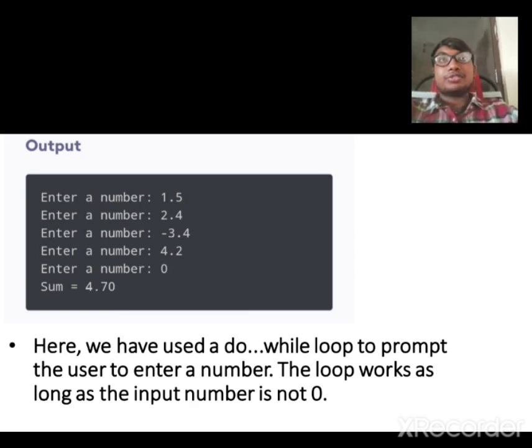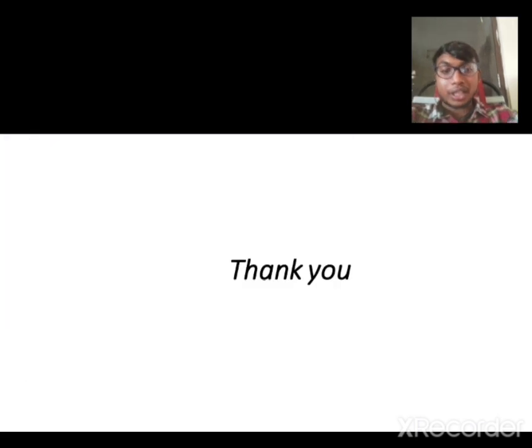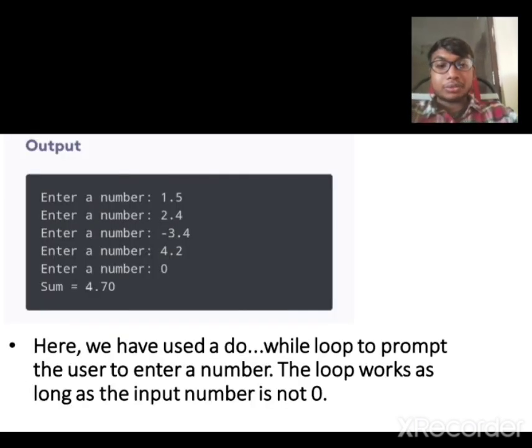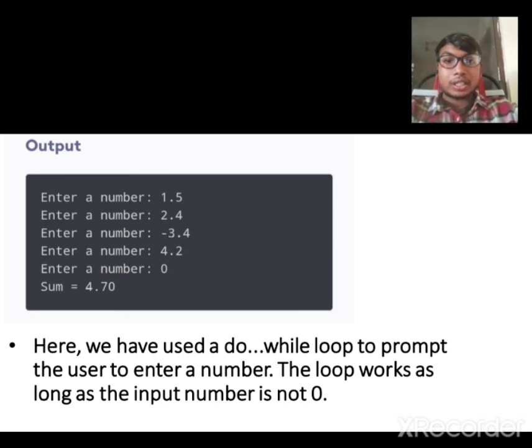Without using a do while loop, we can't enter an arbitrary number of values and find the sum. We can find it, but it is very difficult. So we use the do while loop, so it becomes very easy to find the sum of the numbers. So this is the working of the do while loop.